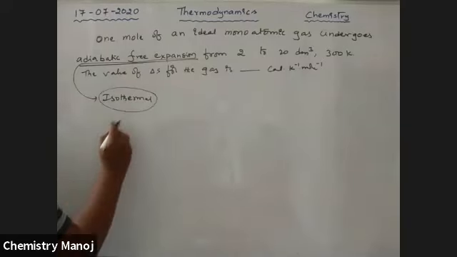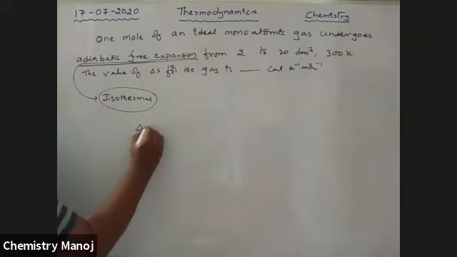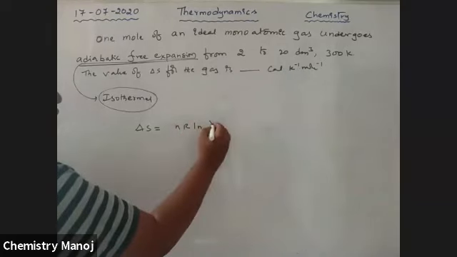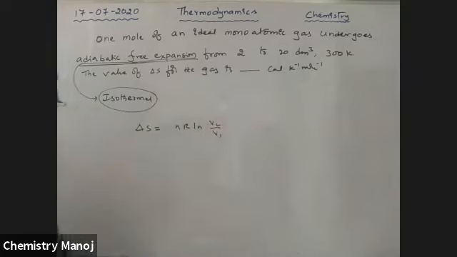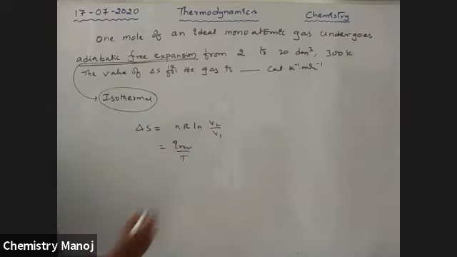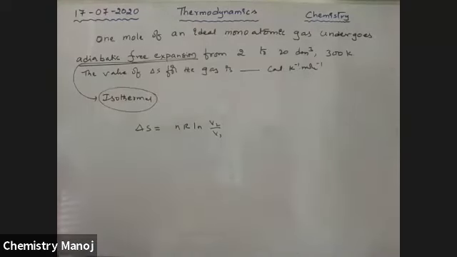Adiabatic free expansion is nothing but the isothermal case. For that purpose, delta S is equal to nR ln V2 by V1. Delta S is equal to Q reversible by T. Q reversible means nRT ln V2 by V1, so T and T get cancelled. Finally the answer is nR ln V2 by V1.